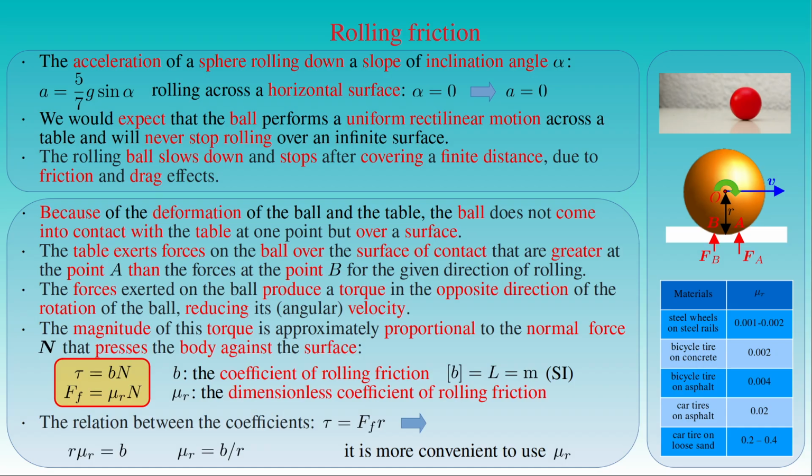The rolling friction for bicycle tires rolling on concrete is equal to 0.002, whereas it goes up to 0.004 in the case of an asphalt road. This coefficient is already one order of magnitude greater for car tires. It is equal to 0.02 when the car is traveling on asphalt, and it increases to 0.2 or 0.4 for car tires rolling on loose sand.